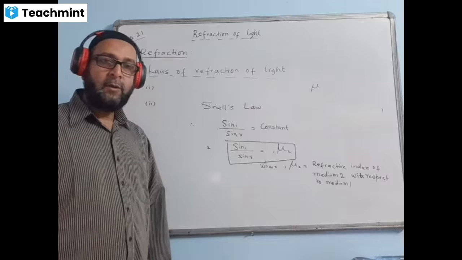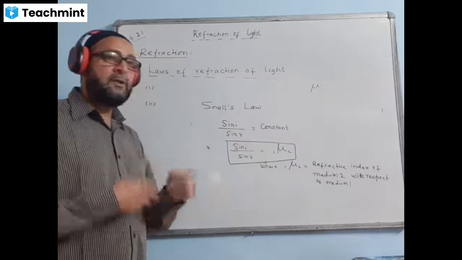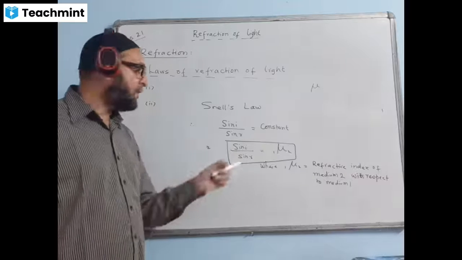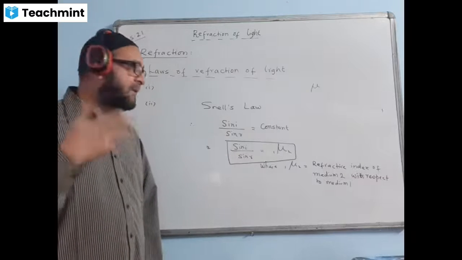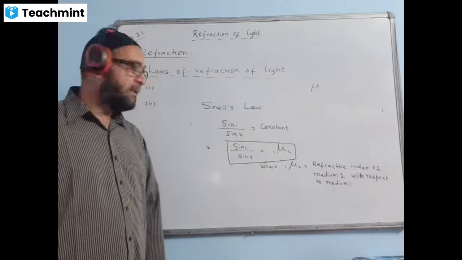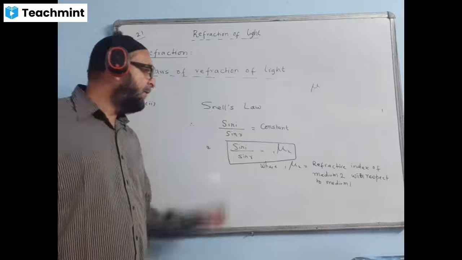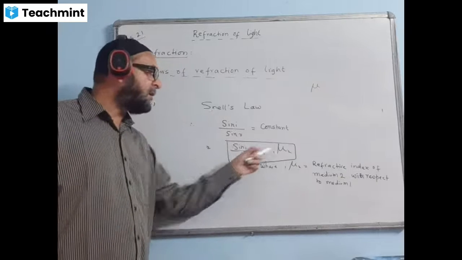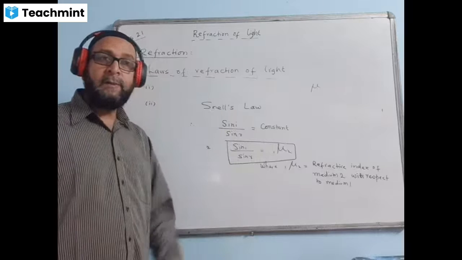We can say that also. Or we can say that the sine of angle of incidence bears a constant ratio with the sine of angle of reflection. So these are the different ways of expressing Snell's law. Any one way we should express. By chance, if we cannot express it, but if we write the equation sin i by sin r is equal to mu, it's also okay. It's an acceptable answer, but not a very good, impressive answer.